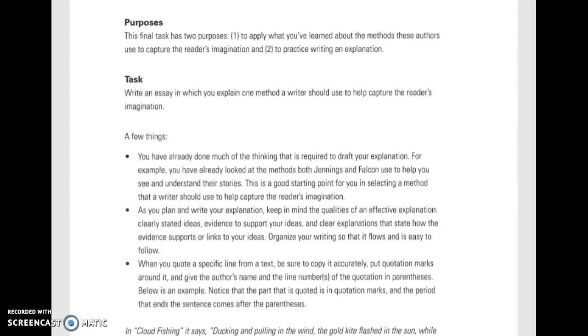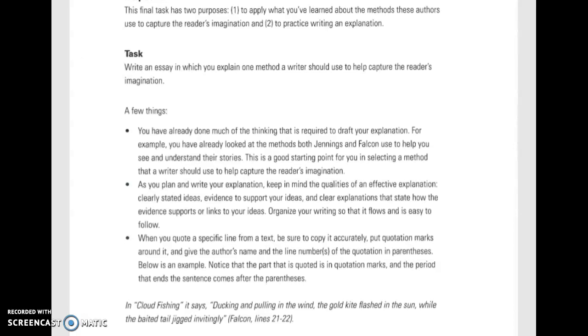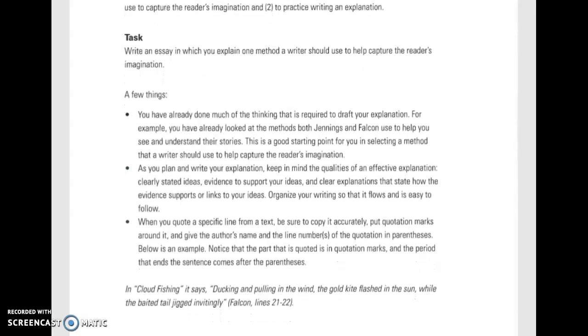As you plan and write your explanation, keep in mind the qualities of an effective explanation. Clearly stated ideas, evidence to support your ideas, and clear explanations that state how the evidence supports or links to your ideas. Organize your writing so that it flows and is easy to follow. When you quote a specific line from a text, be sure to copy it accurately, put quotation marks around it, and give the author's name and the line numbers of the quotation in the parentheses.